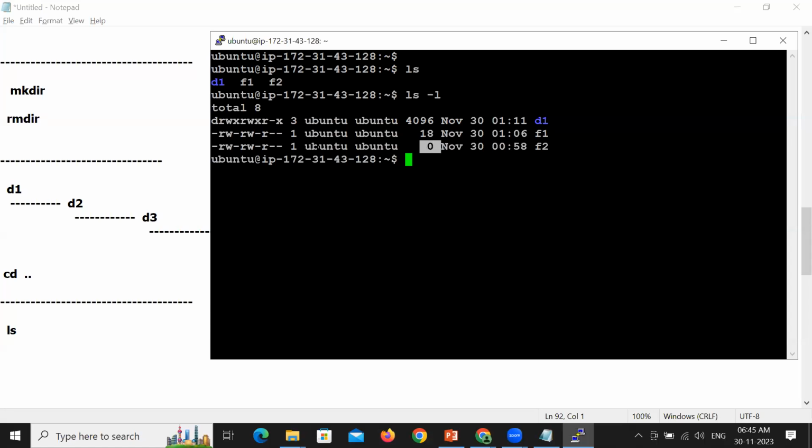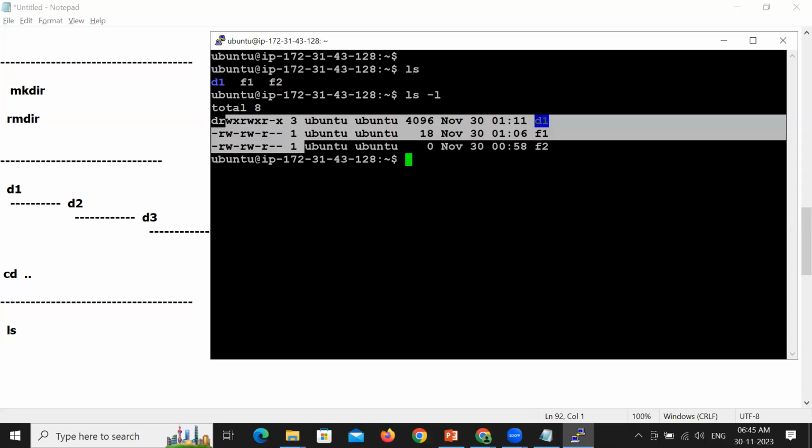This is the owner of the file. This is the group the file belongs to. Don't worry about what a group is, I'll explain. These are the permissions, read, write, execute, of the particular file. So the point is, are you able to see more information? Participants, are you able to get more information?